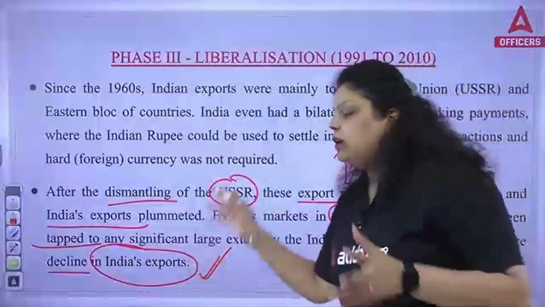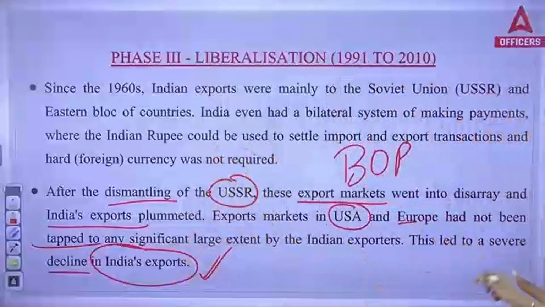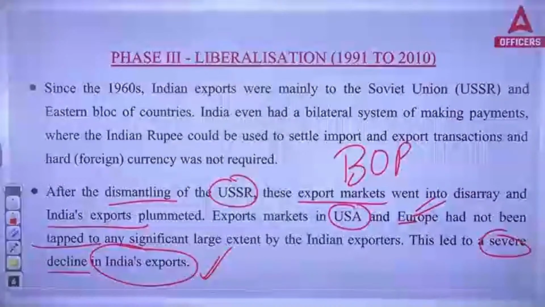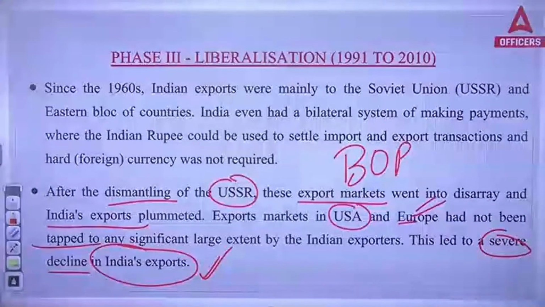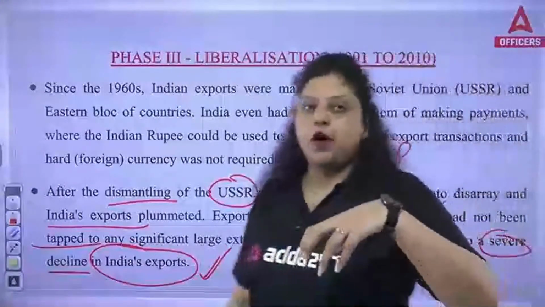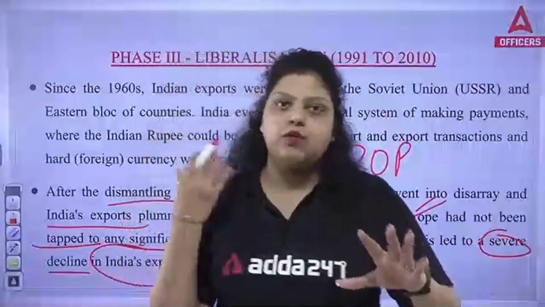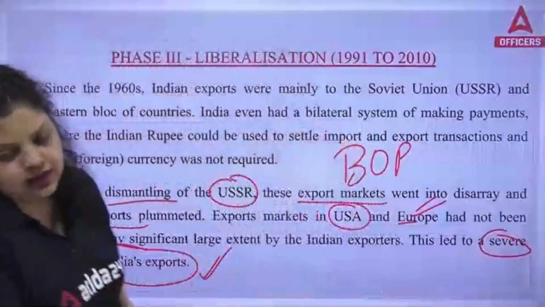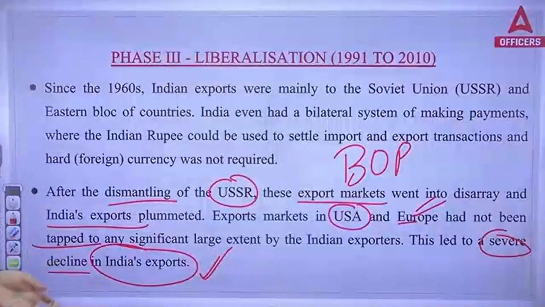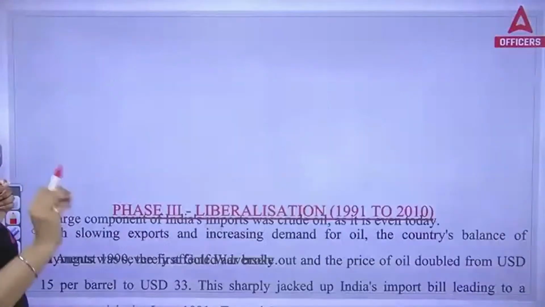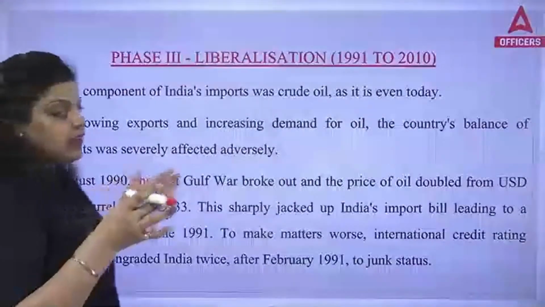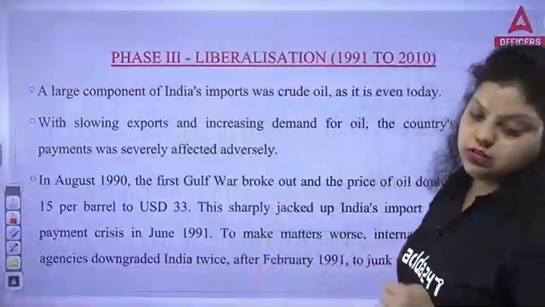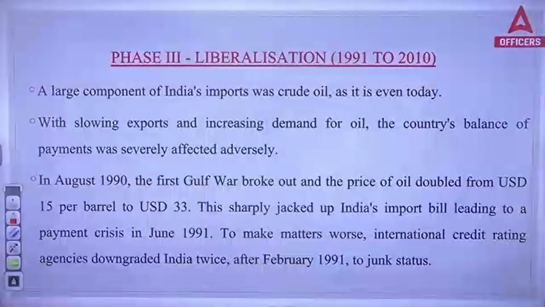India's exports were severely declined in that situation, and because of this, the inflow of foreign currency stopped in the country while the outflow was going on. That's why the deficit BOP was seen. Very good, that's balance of payment. Balance of payment is a systematic statement between India and the rest of the world related to the economic transactions in the financial year. Very good, everyone is giving the right answer.